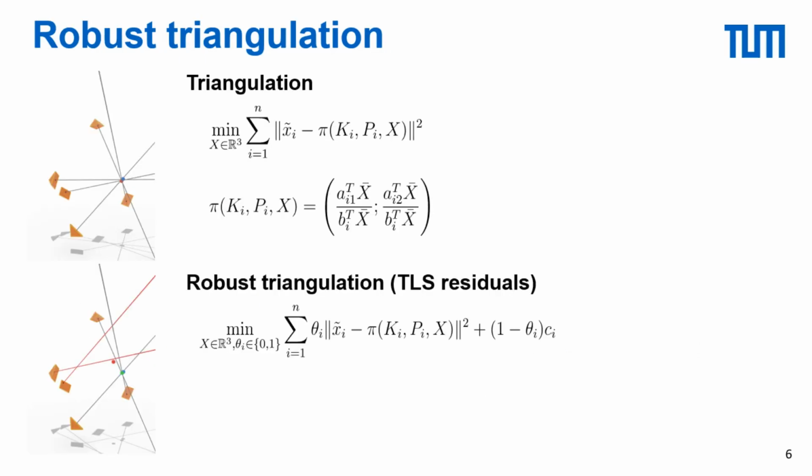We will now go into how to reformulate the robust triangulation problem as a QCQP. We consider the truncated least squares extension of the standard L2 reprojection loss function, for which we introduce binary inlier parameters theta i that equal 1 for inliers and 0 for outliers. The first difficulty comes from the fact that the reprojection loss function contains a fraction in the problem variables. There are two methods for dealing with this in the existing literature, and we will show how to extend both of them to the robust case.